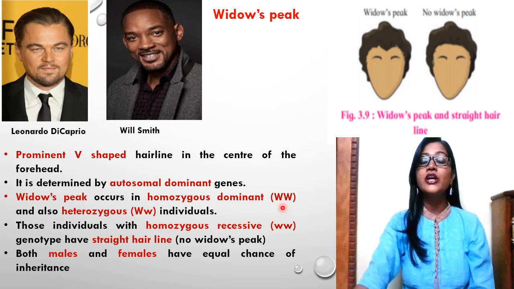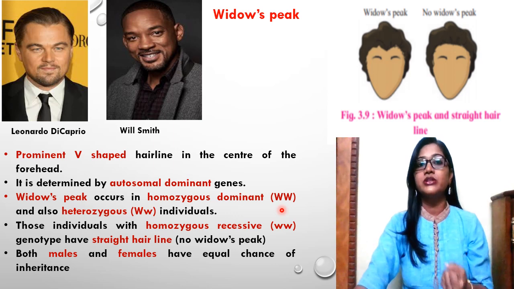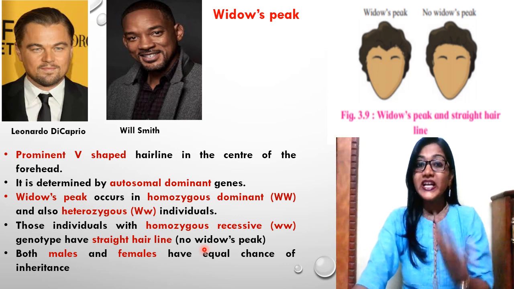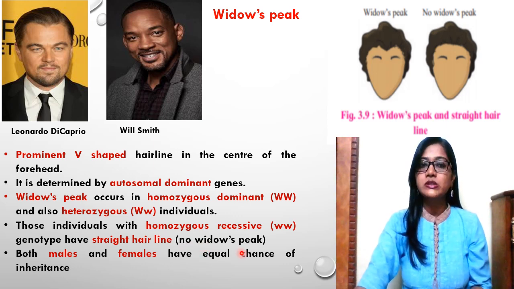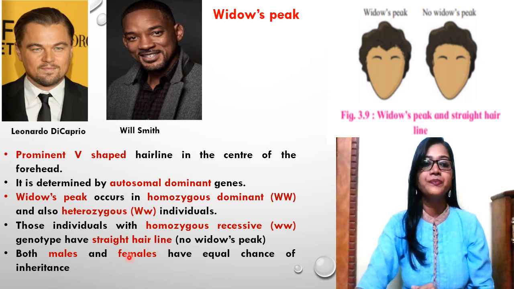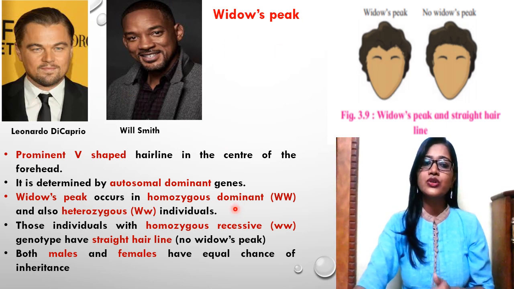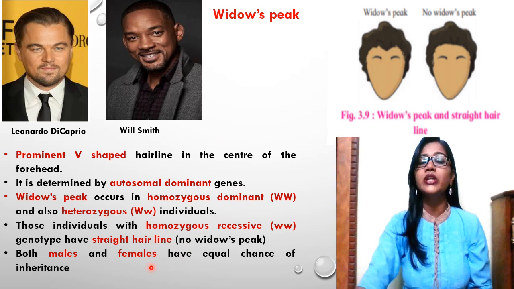They don't carry the capital W gene, and they possess only the homozygous recessive genotype, small w small w, so they don't express the widow's peak. Both males and females have an equal chance of inheritance, so widow's peak is not only present in males, but is also expressed equally in females.